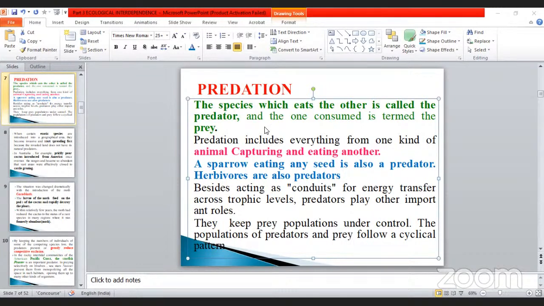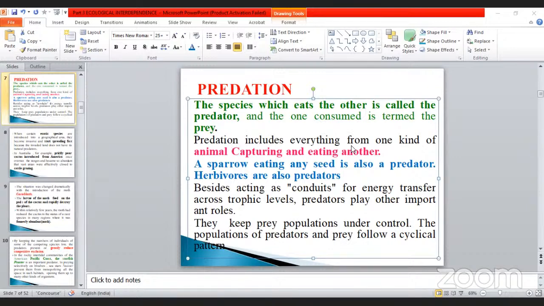What is predation? See here. The species which eats the other is called a predator. One animal consumes another one. The animal which is eating is called a predator. The one which acts as food is the prey. The one consumed is termed the prey. Already we discussed these things.